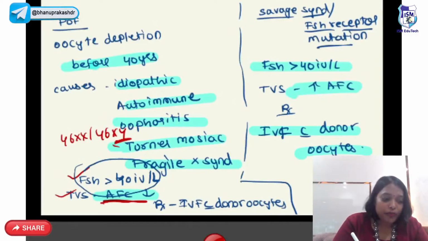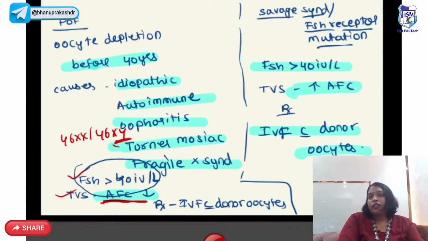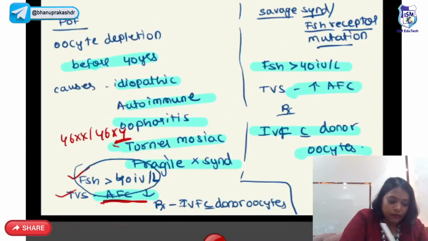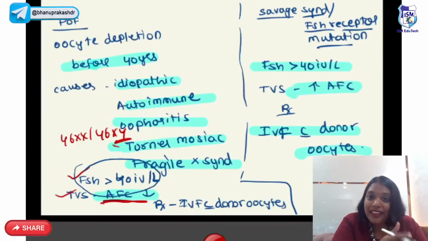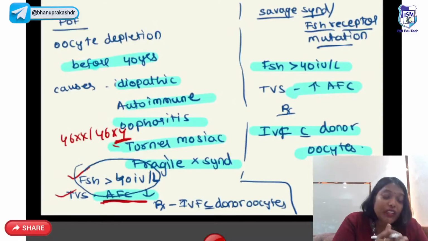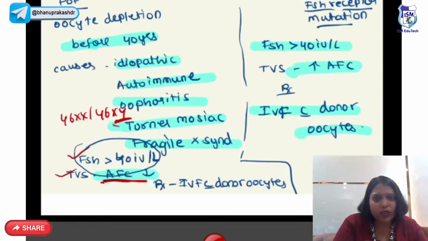Savage syndrome is an FSH receptor mutation, FSH is not able to act on its receptors. So because of that, what will happen? No follicle will develop. As the FSH is not able to act on its receptors, FSH levels will be more than 40. Up to antral follicle count, it is FSH independent. So on transvaginal sonography, antral follicle count is more. Again, they have to go for IVF with donor oocytes.